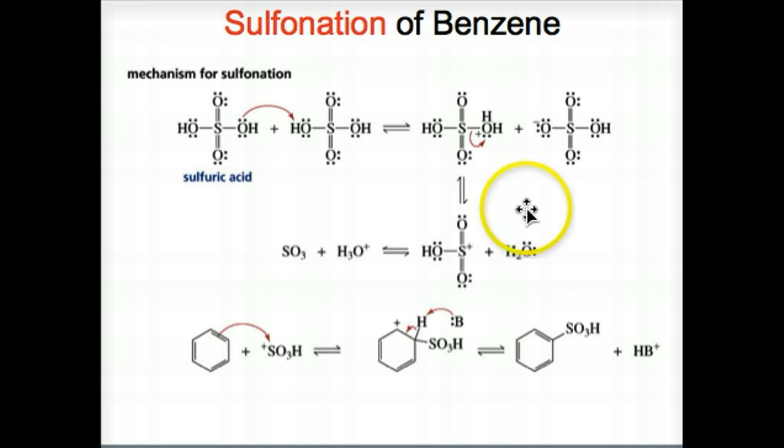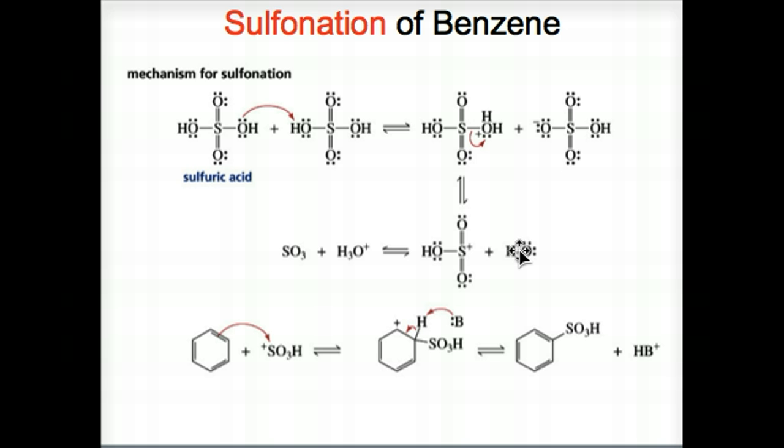Fuming sulfuric acid, SO3 in sulfuric acid, or concentrated sulfuric acid is used to sulfonate aromatic rings. Either of these cases, this one or this one. As shown above, a substantial amount of electrophilic sulfur trioxide, the sulfonium ion, is generated. So here's the generation of the sulfonium ion shown up here, and this is the sulfonation of benzene shown here. And we can have the formation of sulfonium ion either through this sequence or through this sequence.